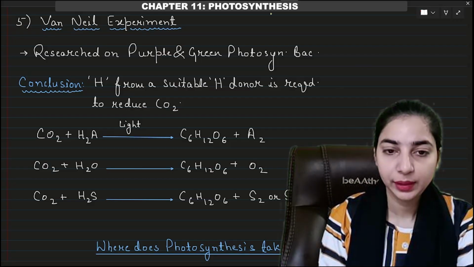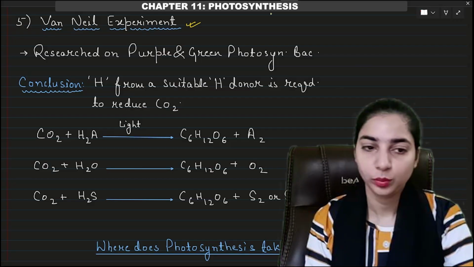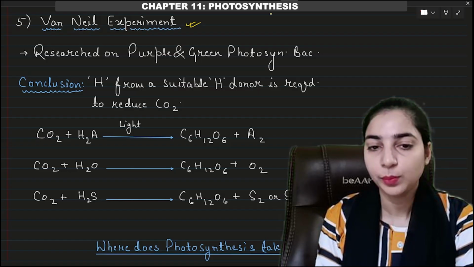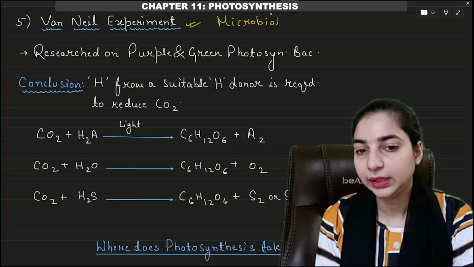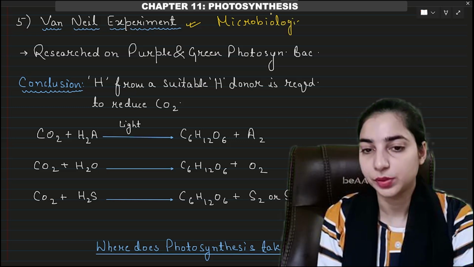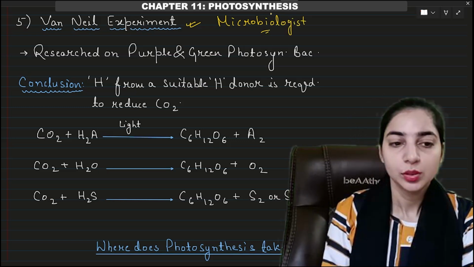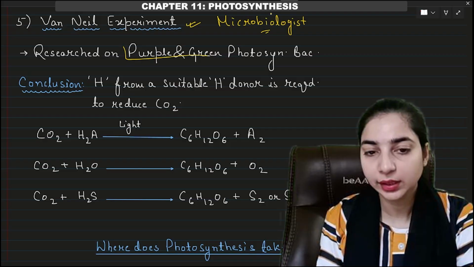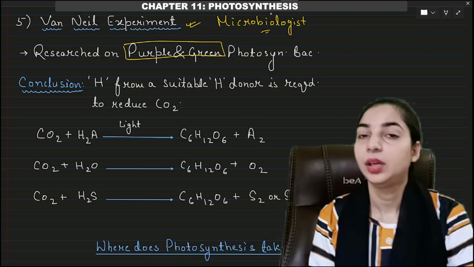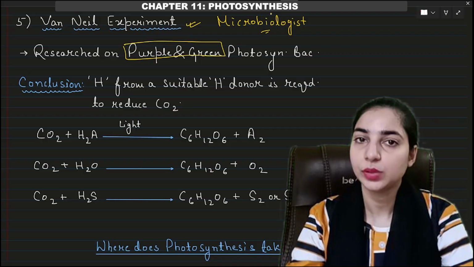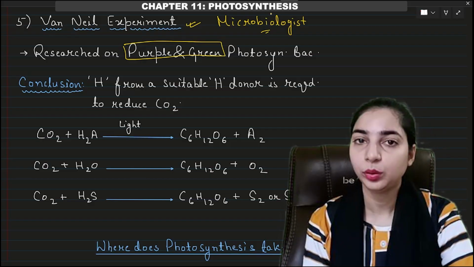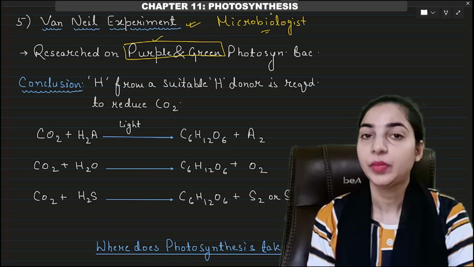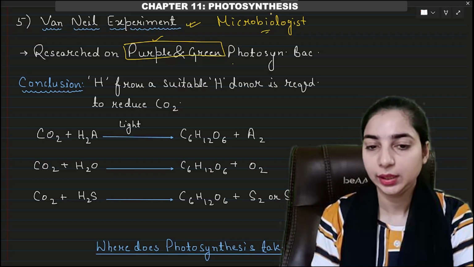Now the last experiment is Van Niel's experiment. Van Niel was a microbiologist, so he performed the experiment on microbes or microorganisms. He researched purple and green photosynthetic bacteria. Till now, plants were used to study photosynthesis, but Van Niel, being a microbiologist, experimented on the purple and green photosynthetic bacteria.